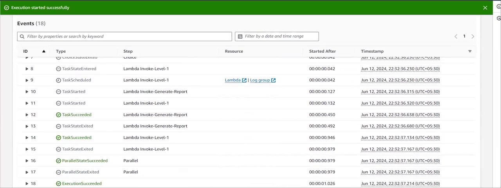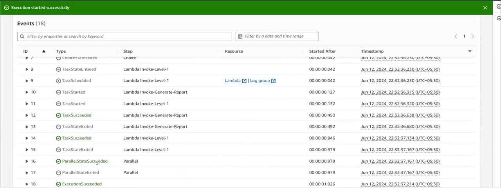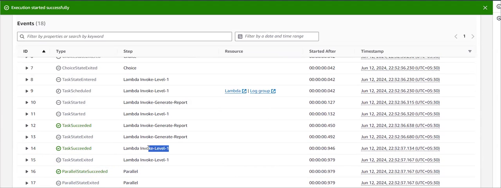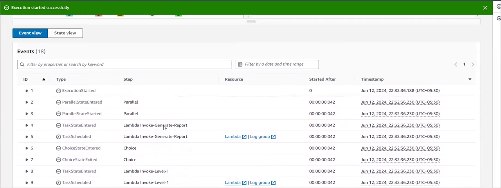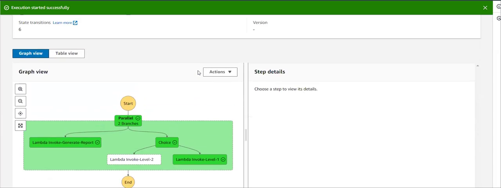You can see our execution succeeded, the parallel state succeeded, and our task, that is level 1. In level 1, my data is stored and our report is also generated. That's what we needed to check.